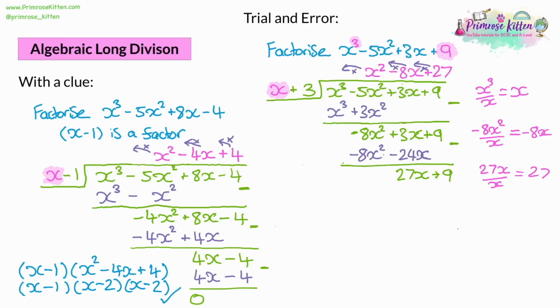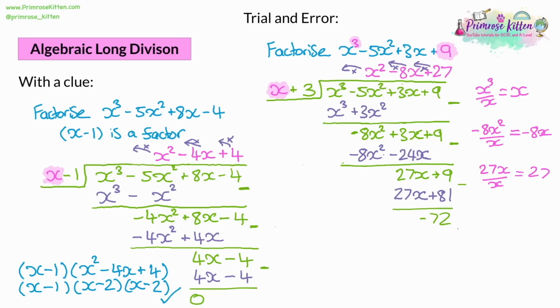So 27 times x is 27x, and 27 times 3 is going to give us 81. Then we take these away from each other. What's going to happen is we're going to have a remainder. We're going to have 9 take away 81, which gives us negative 72 as a remainder. Since we don't have 0 at the end, that means that x plus 3 is not a factor. And so we've guessed wrong here.